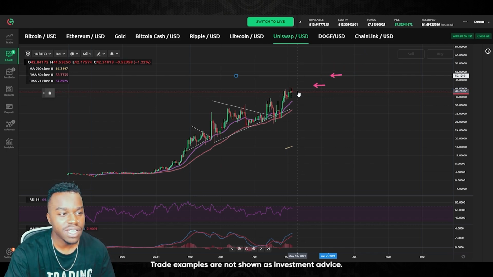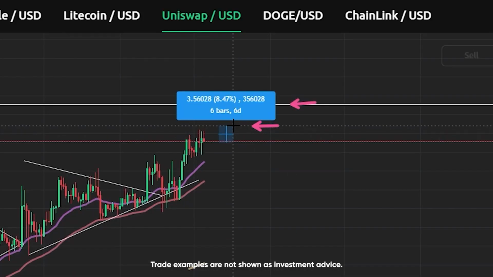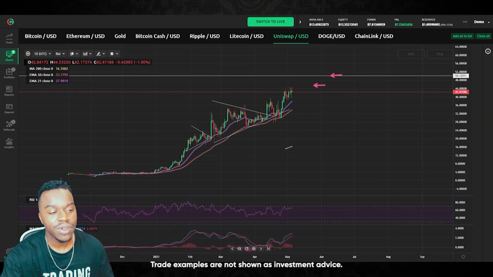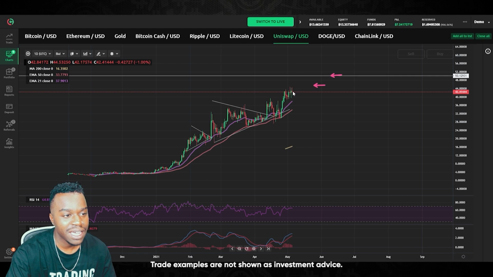So for these two price targets I have right now, at $45, the first one, it is roughly 8% away, which can happen within one candle. And then that next price target is up here at about 18% or so. There is multiple ways to get up there. We do have one scenario where price can continue finding support here, break out, and then continue the same trend that it's been on now for the past few months.